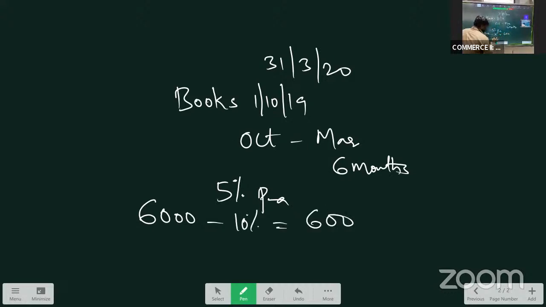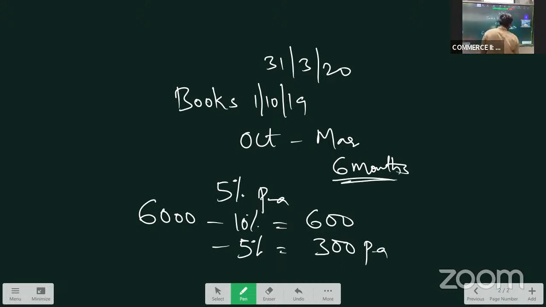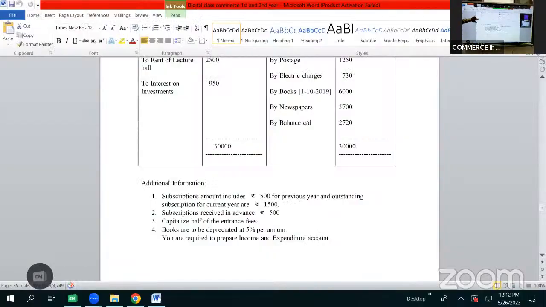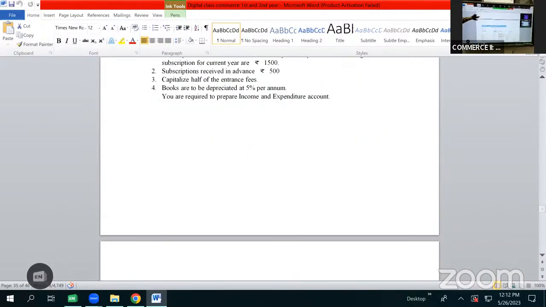So we are asked to give depreciation at the rate 5% per annum, which works out to be 300 rupees per annum. And we have used books only for 6 months. So we'll be providing depreciation only for 6 months. So if 300 is the amount for 12 months, then for 6 months, it works out to be 150. So we'll be providing depreciation of only 150 rupees. Which we'll be recording here as to depreciation on books.